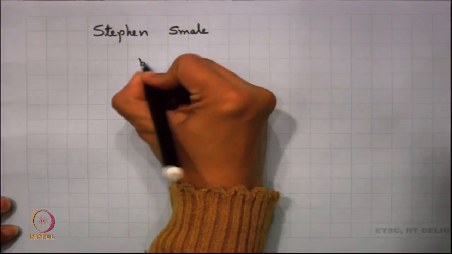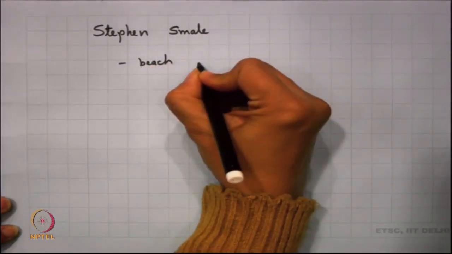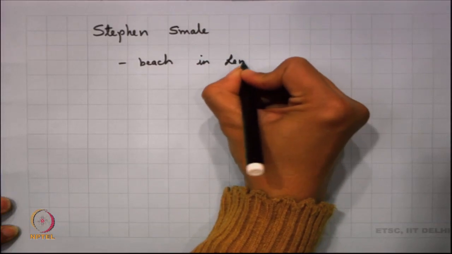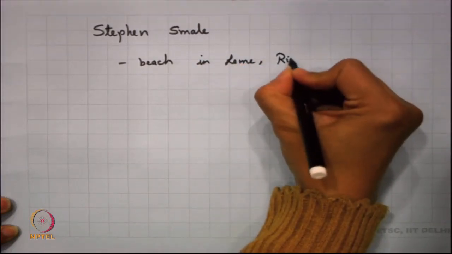And in trying to establish this, of course, there is a big story behind it: at that time Stephen Smale was on sabbatical, and he was basically on a beach in Rio.